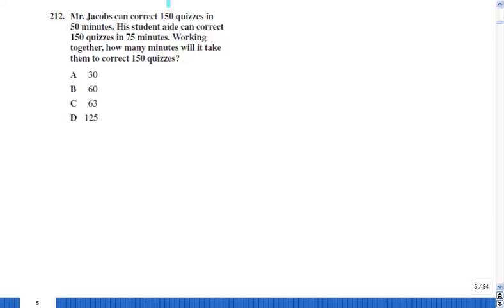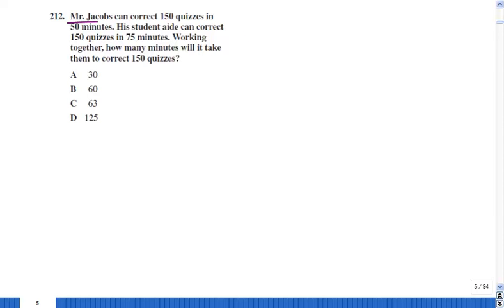212. Mr. Jacobs can correct 150 quizzes in 50 minutes. His student aide can correct 150 quizzes in 75 minutes. Working together, how many minutes will it take them to correct 150 quizzes? Okay. Well, what do we know?